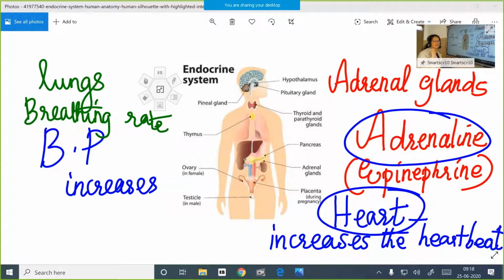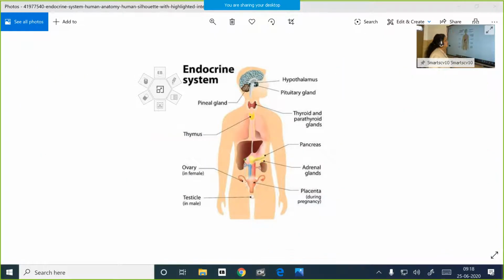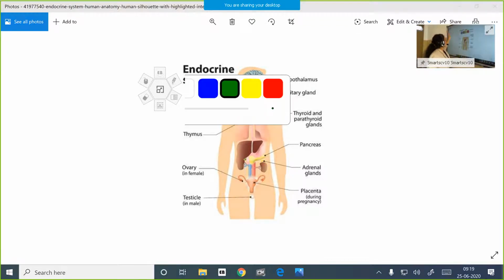When the breathing rate increases, what happens, children? More oxygen-rich air will be inhaled into our lungs. And so this oxygen will be carried from the lungs to all the cells of the body because they need a lot of oxygen for producing energy. You know what happens? How does the breathing rate increase? Here, children, to understand how the breathing rate increases, just go back to your life processes, the respiratory system. Please go back to that. To show you that only, I am actually showing this.